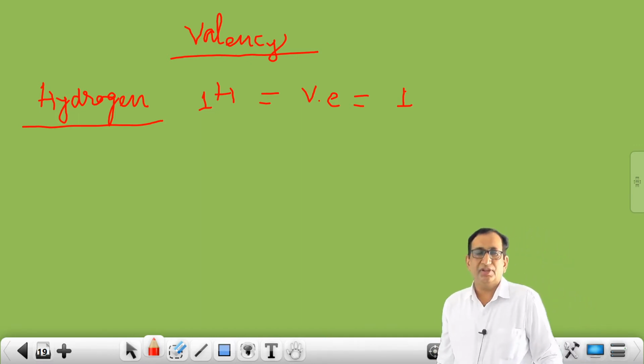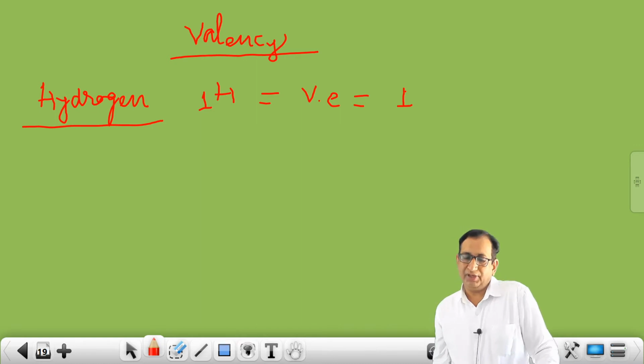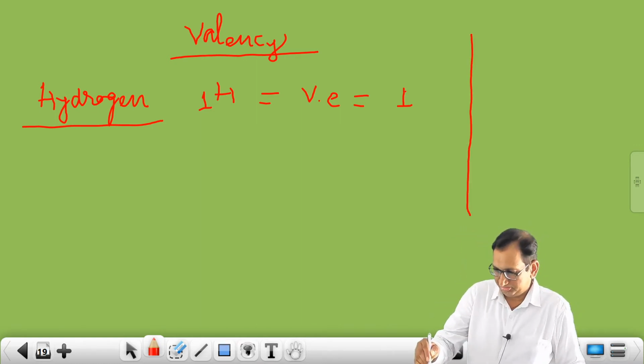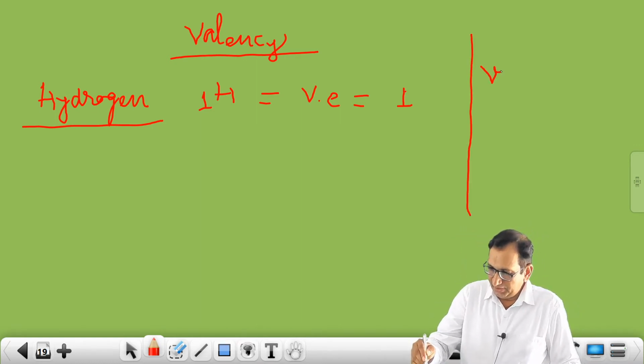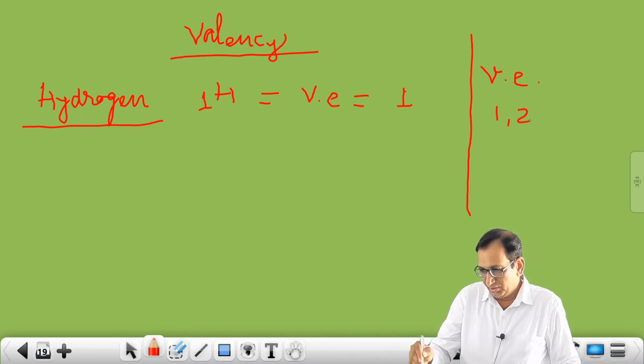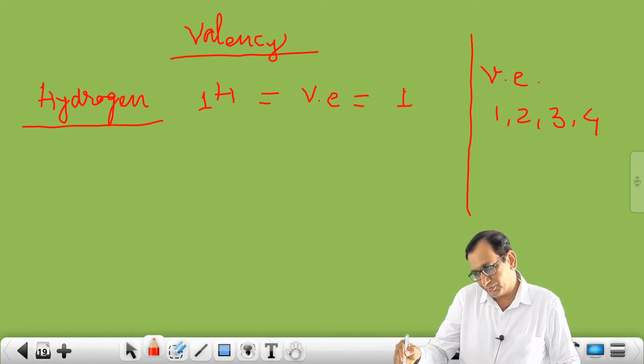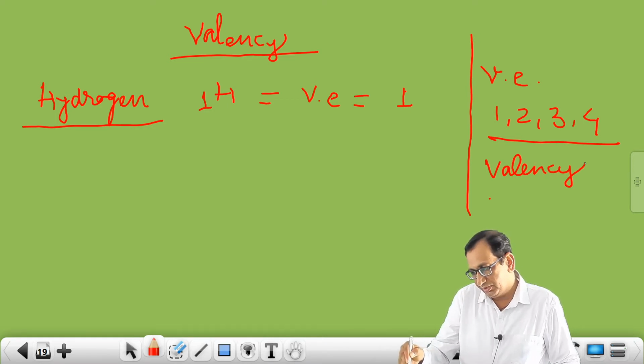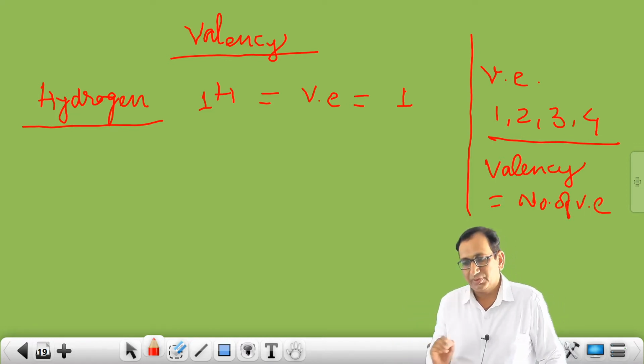I have told you yesterday that if valence electrons are 1, 2, 3 and 4, then their valency will be equal to the number of valence electrons.